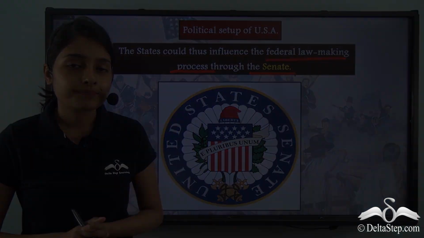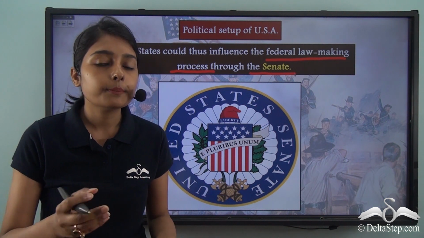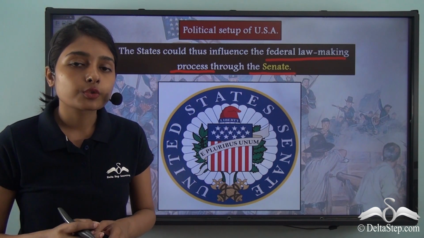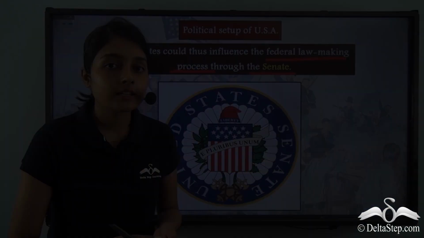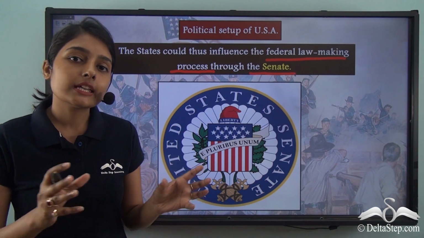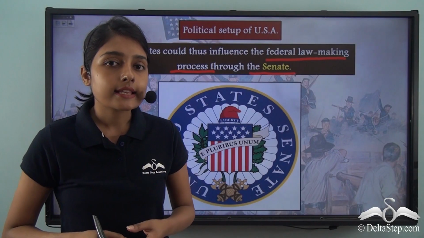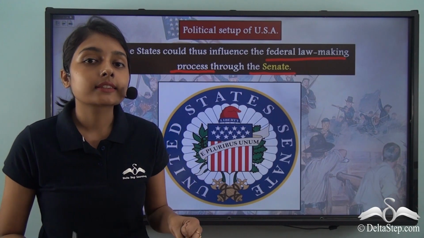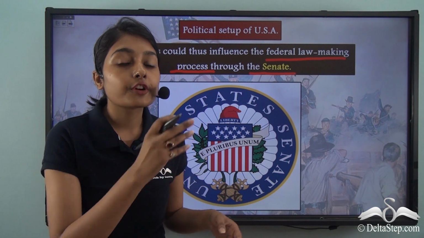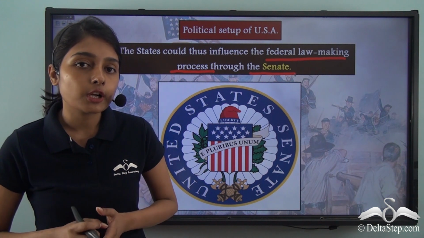Now, let me give you an example which will help you understand this division of power better. Suppose it is Teacher's Day today, and your teacher asks you which snack to order, be that a pizza or a burger. Now, considering there are 100 of you in the class, each student gets to vote for their favorite snack. That is, you have to vote for whether you want pizza or burger. Now, each student gets one vote. So, everyone gets equal representation. The teacher has already said that the snack that gets the majority of votes will be ordered. That is, if the majority votes for pizza, pizza will be ordered. And if the majority votes for burger, burger will be ordered.